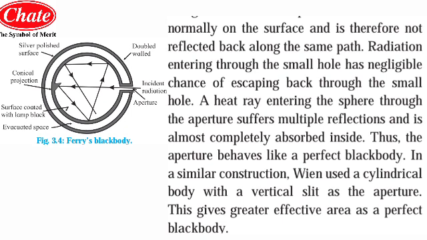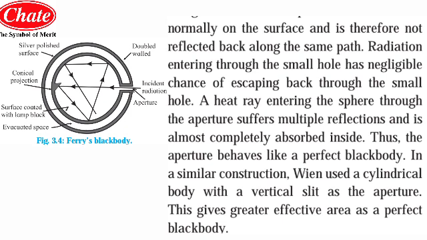It means it will be making some angle to the angle of incidence. That's why the conical projection will reflect the incident radiation again, and it will be reflected many times inside that conical hollow sphere whose inner surface has been covered with lamp black color. Thus it will suffer multiple reflections and is almost completely absorbed inside.